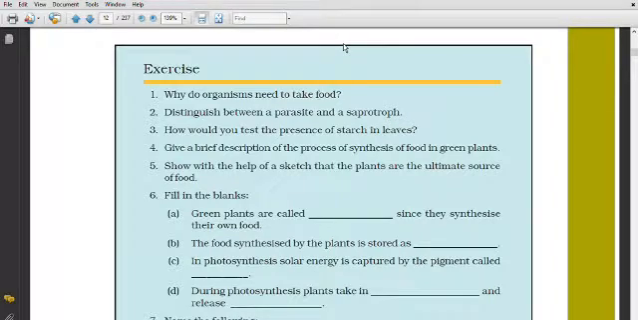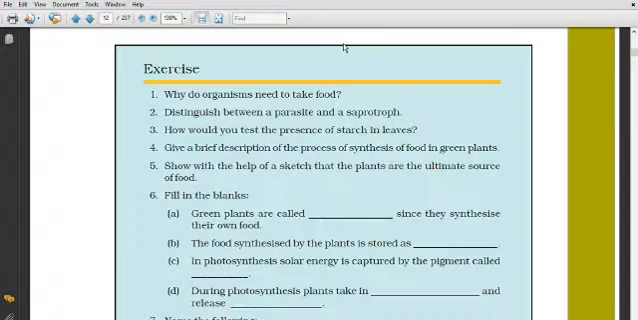Now fifth question, show with the help of a sketch that the plants are the ultimate source of food. Means you can show by yourself. First of all, plants are there, then from plants you can show primary consumers, that are cow, and other animals. Then afterwards human beings are there. Okay. Then some of the reptiles, fishes and aquatic animals, and all this you have to show with the sketch pen.